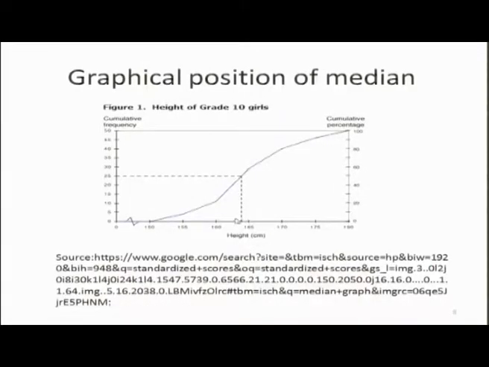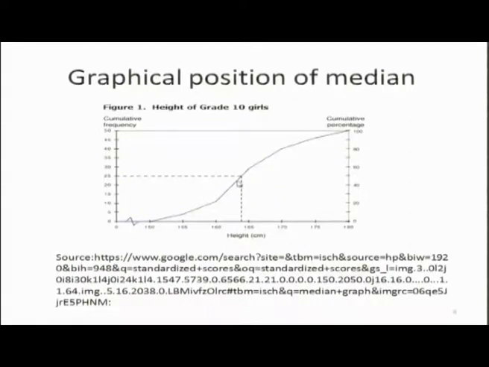This figure shows the position of the median. This is the cumulative distribution of a variable. Cumulative percentages are shown from 0 to 100, and there is a value slightly below 165 such that half of the values of the data set are below it and half of them are above it, because 25 is half of 50.